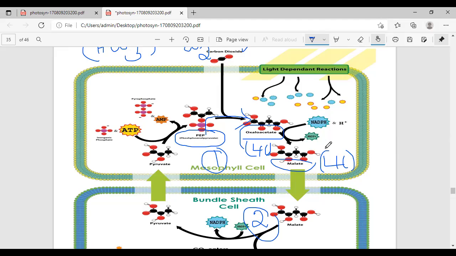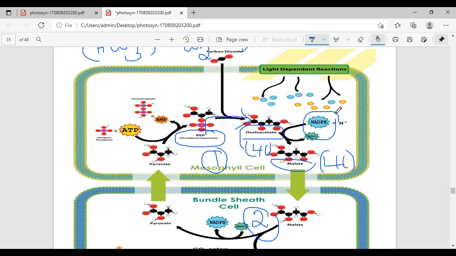Here, it utilizes the light generated energy. What is the energy? Can you hear? NADPH. What is another name? Assimilatory power, no? The light reaction produces two assimilatory powers.